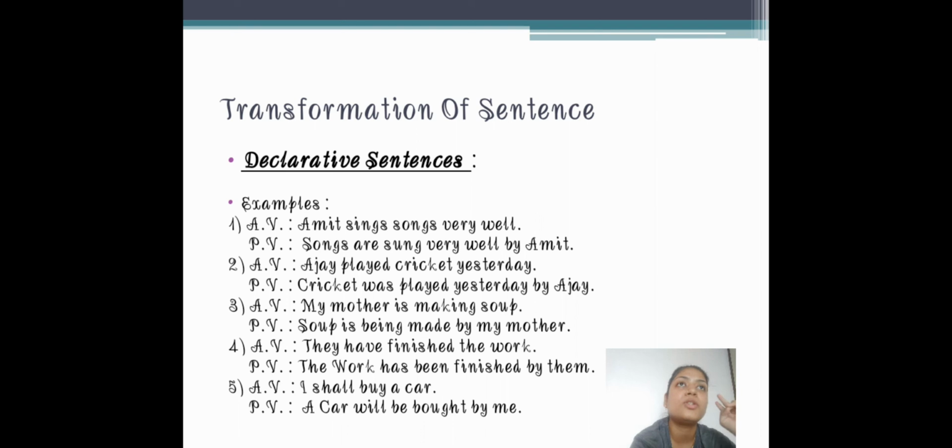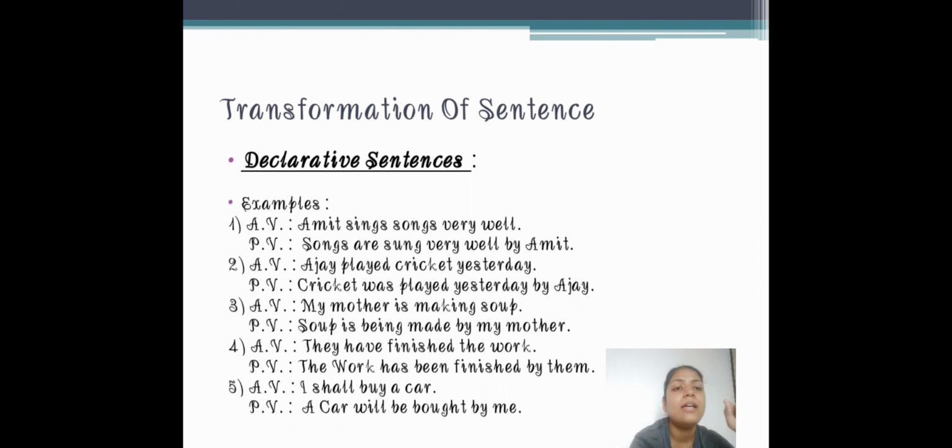You have to remember two things while changing this: when you have a continuous tense sentence and you have to change it into passive voice, to remove ing you have to use the word being. And if you want to change a perfect tense sentence, then you have to use the word been. So the work will come at the first place.